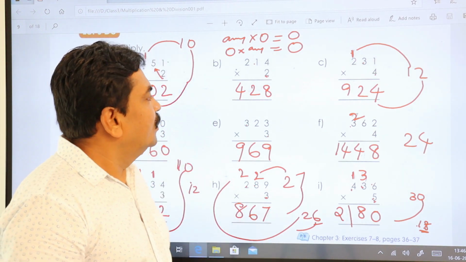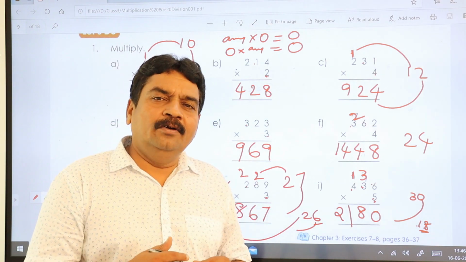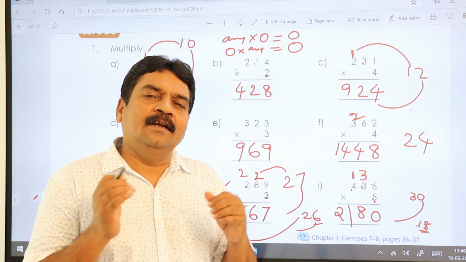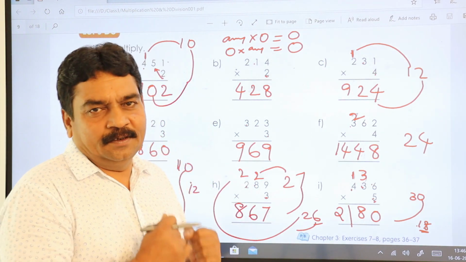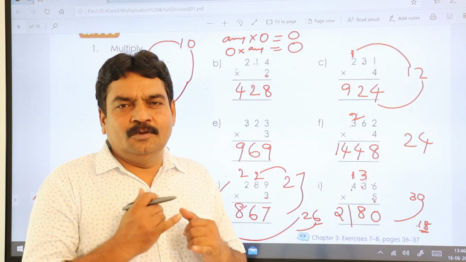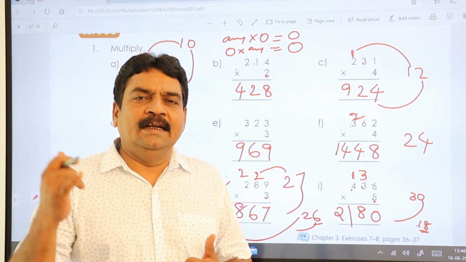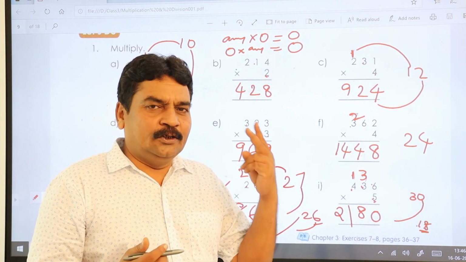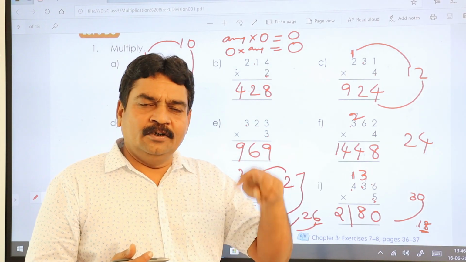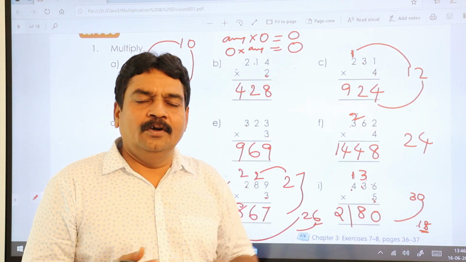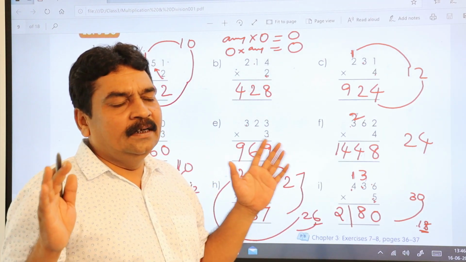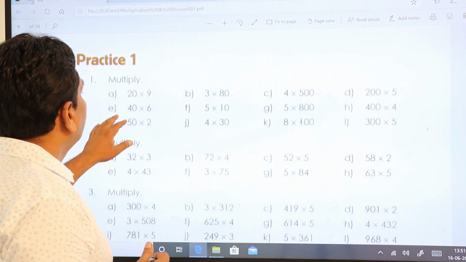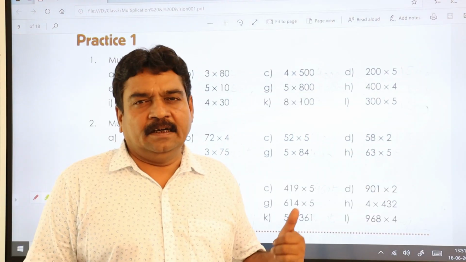Definitely you are going to get a clarification about multiplication. You are not going to get clarification unless you are good in multiplication tables. Once you learn the tables up to 9, 1 to 9, definitely you are going to understand all these things. There is nothing. If you get two numbers, ones place value you keep it down, and tens place value you forward to the next number. Simple. In that way you have to do multiplication. Let's go to practice 1. Practice 1 now.